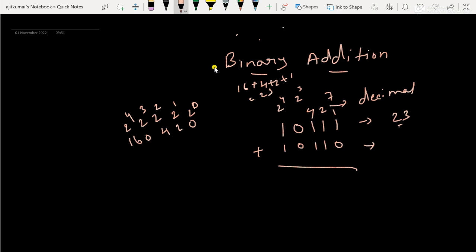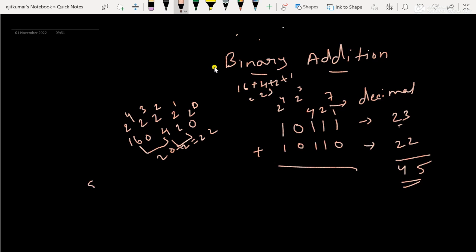2 raised to 4, that means 16. So 16 plus 4, how much? 20. 20 plus 2, 22, right? So it is 22. Now we'll see whether the binary addition sums up to 45, because 23 plus 22, 3 plus 2 is 5 and 2 plus 2 is 4, so 45. So we will do the binary calculation now.